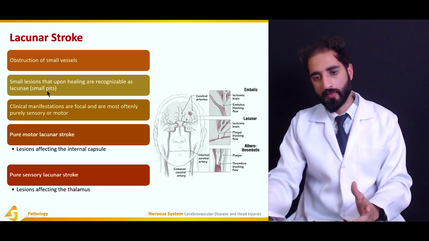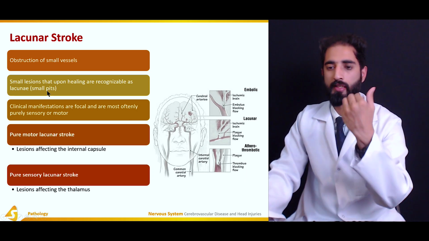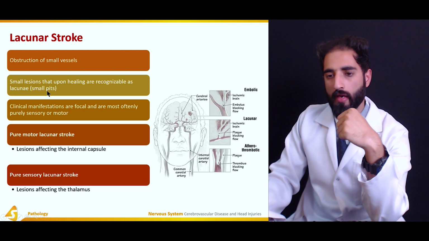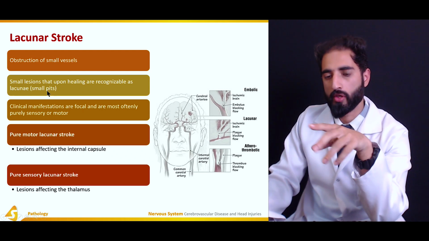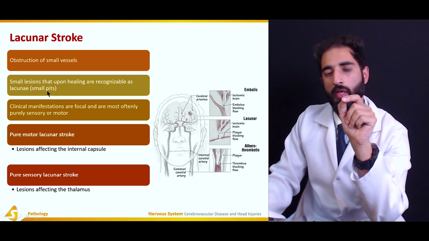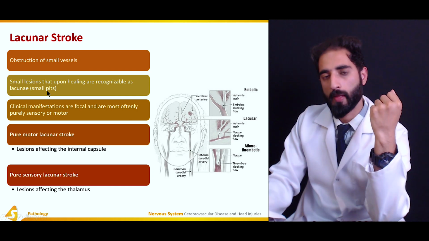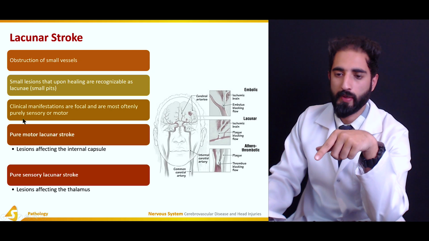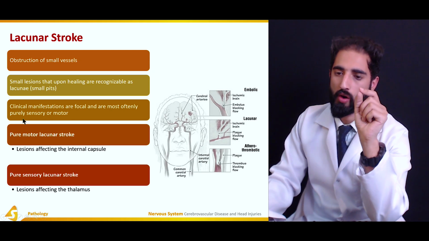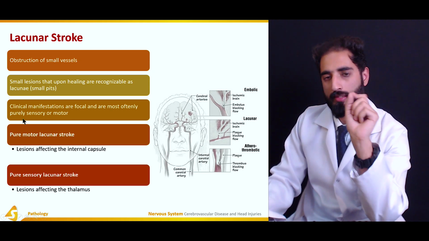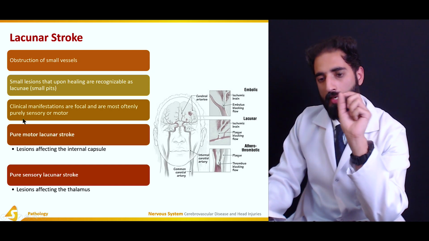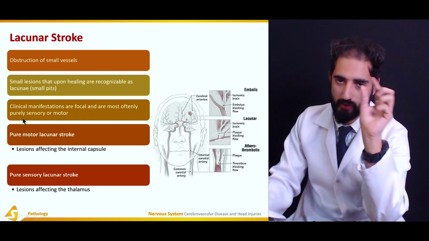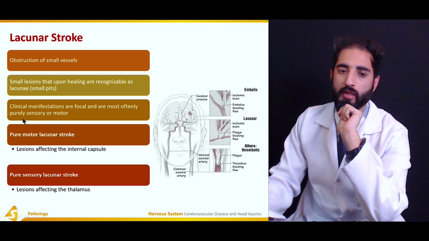So if we look at this picture here, this is an example of embolic stroke. Here we have the emboli, which are occluding the blood vessel supplying the brain tissue and resulting in an ischemic part of the brain. Here we can see that there is plaque blocking flow to the small vessels, and that is again resulting in an ischemic part of the brain tissue, but this is a very small localized lesion.